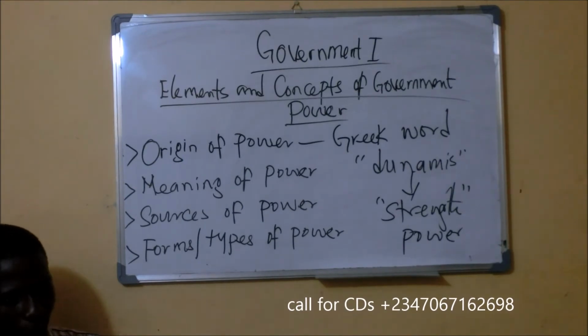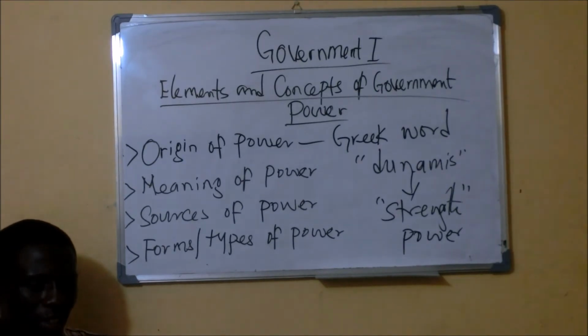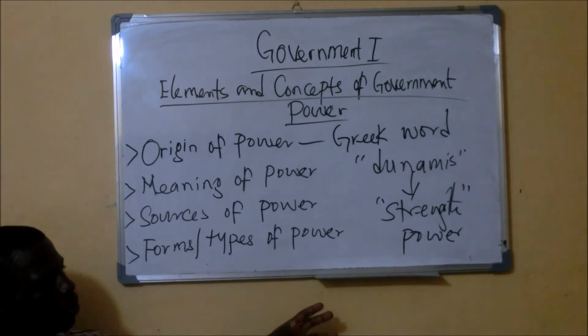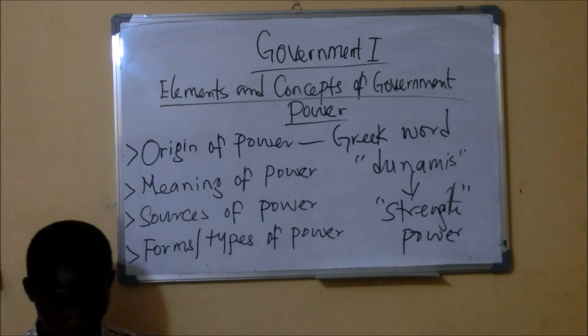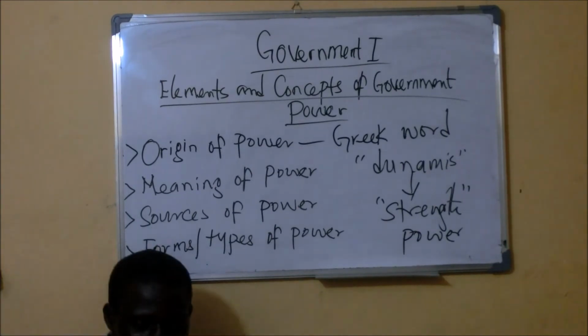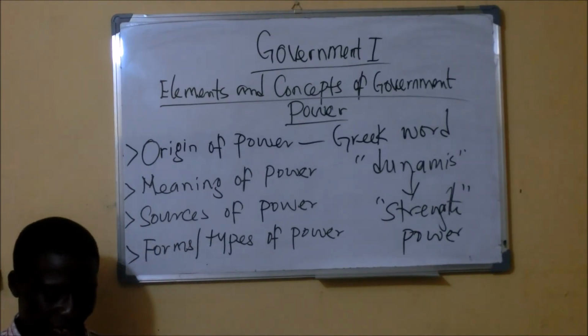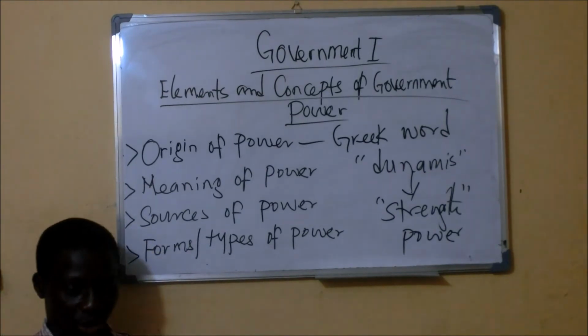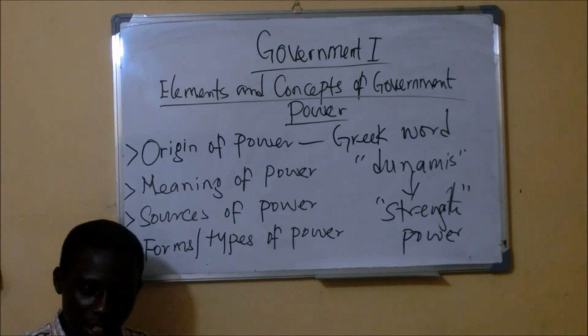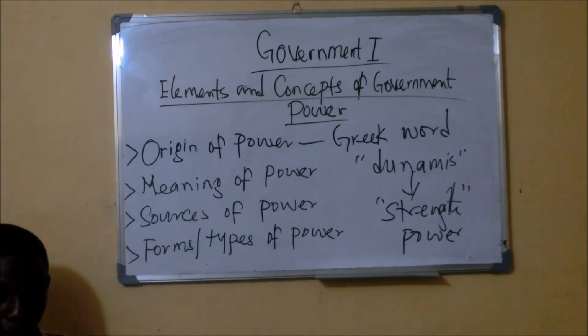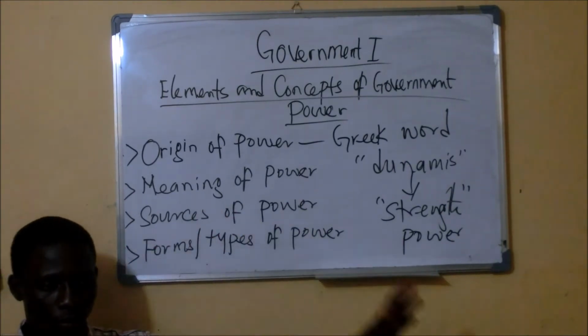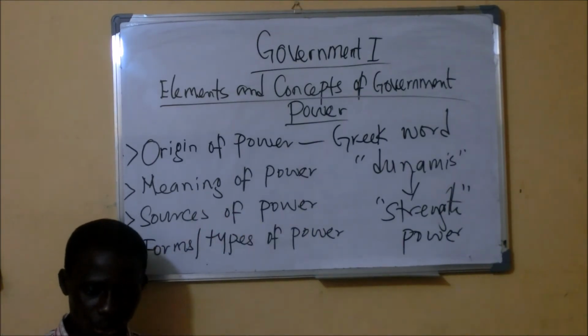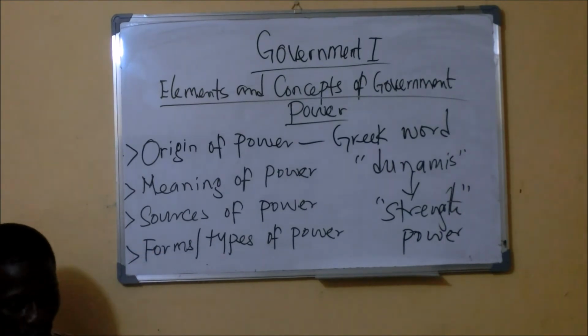So the power that is bestowed on the president of this country, President Muhammadu Buhari, was gotten through election. So the source of his power is election, because he showed keen interest to contest for political posts, and people gave their mandate to him. So election is another source of power.